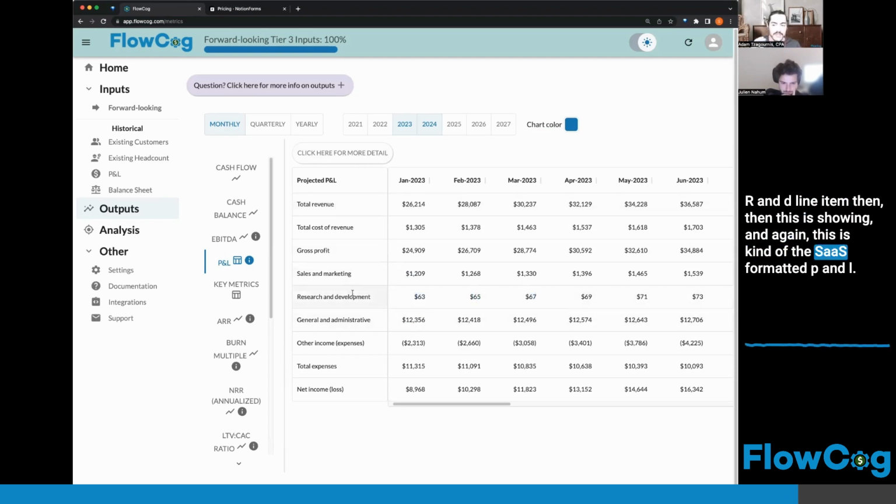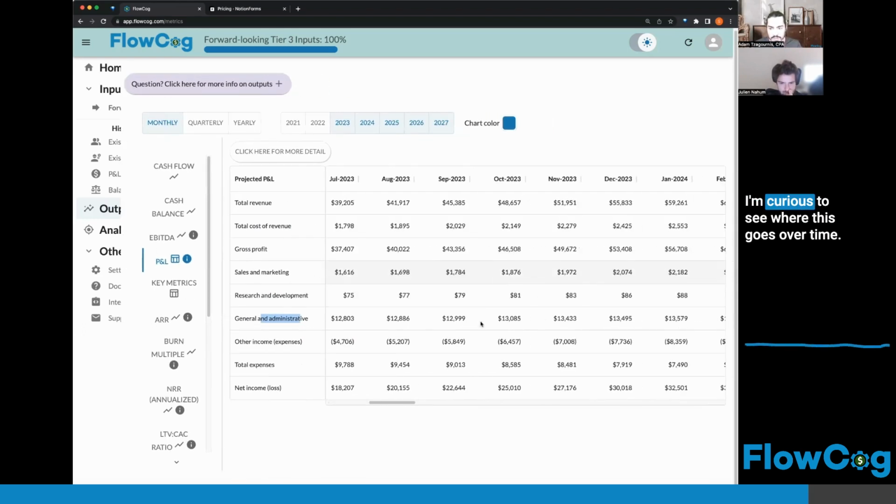And again, this is kind of the SaaS formatted P&L. So if you look at any other SaaS companies, either public or private, or if you ask an investor or your board of directors, what should my P&L look like? Which line items should it have? This is the answer that you'll get. You need a revenue line item, cost of revenue, sales and marketing, R&D, G&A. So the model does that automatically and shows you what it looks like into the future.